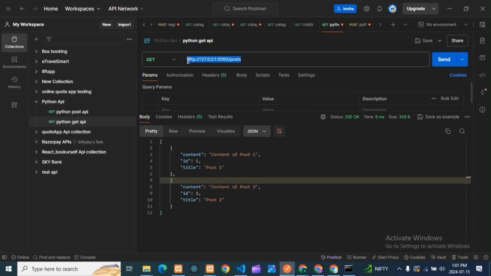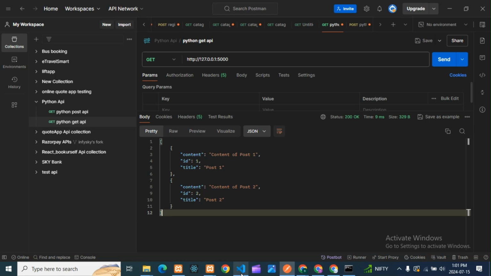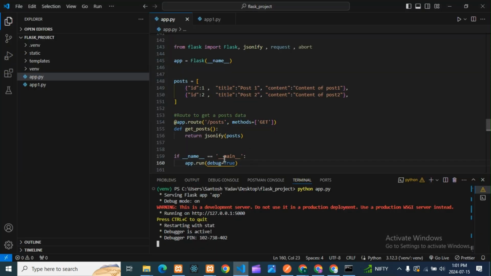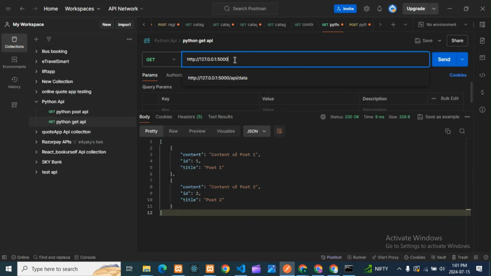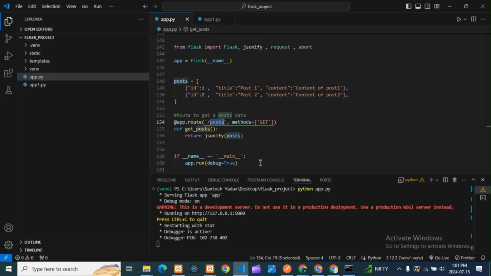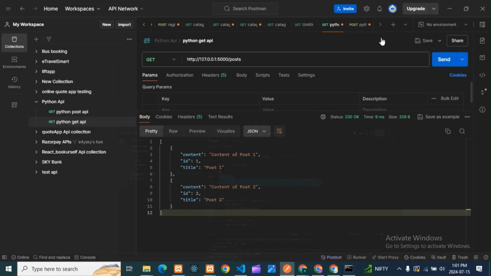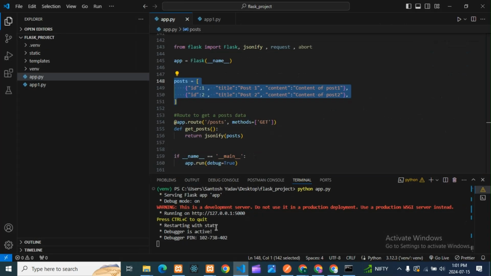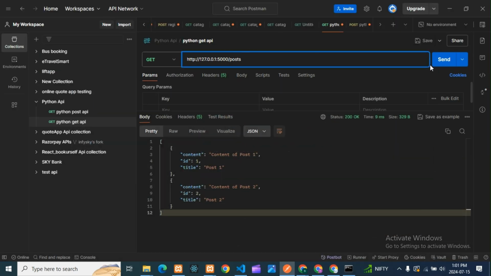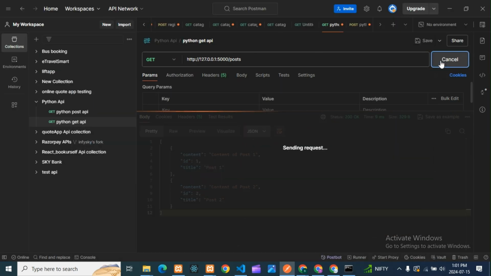Okay, so I'm taking that URL here, and here is my path, that is, here it is posts, so I have to take this and paste it here. Okay, so my path is done, guys. Means whatever path I have given to get this post, that URL I have taken here. So whatever URL you get, you need to take that, and with that you need to take this route. Okay, then I'll send this now and we'll check what will happen.